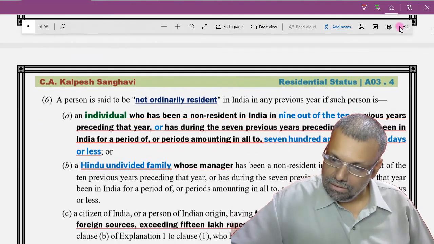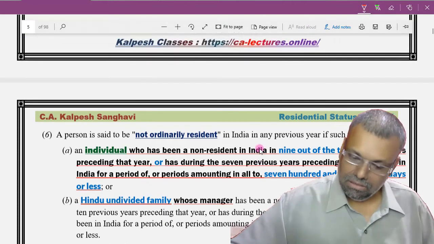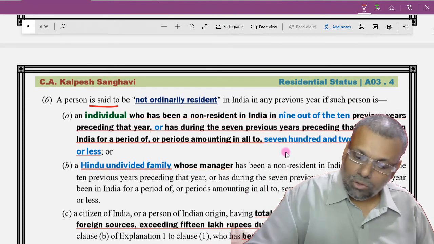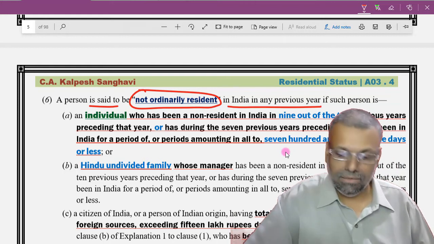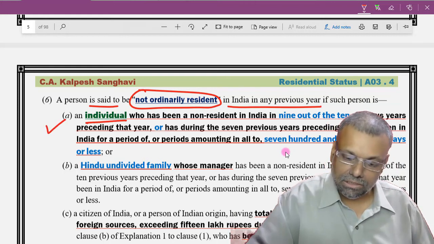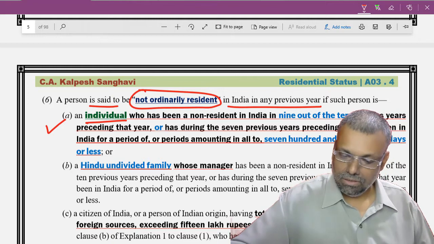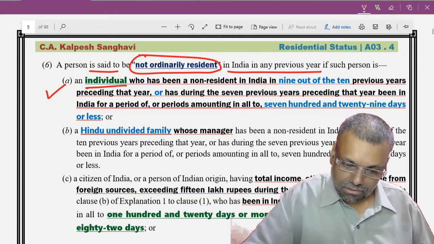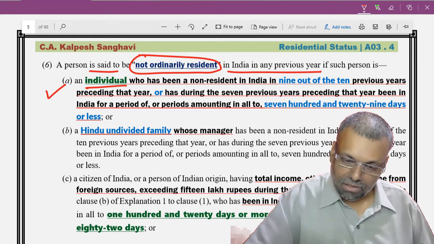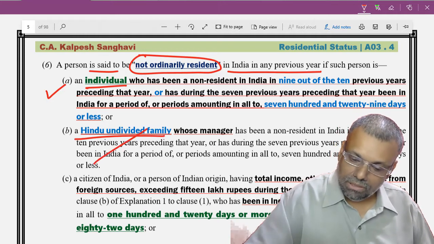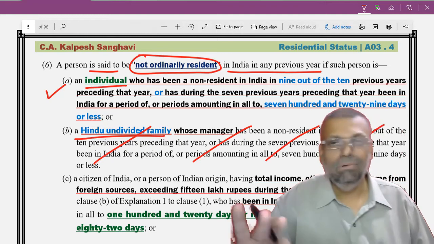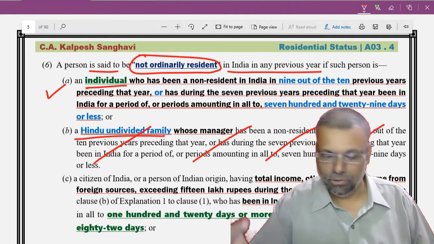Okay, see, a person is said to be not ordinarily resident in India in any previous year if the individual, this is a condition for individual. Okay, I'll tell you the conditions. This 6(b), this is for HUF. So right now this provision we will not touch, but that we will discuss when we are doing HUF provisions.